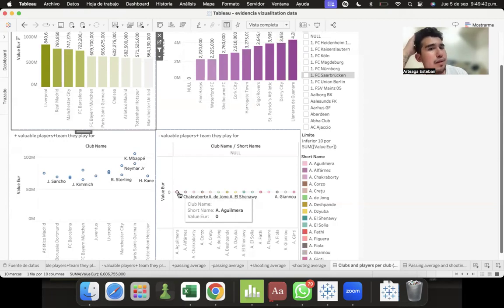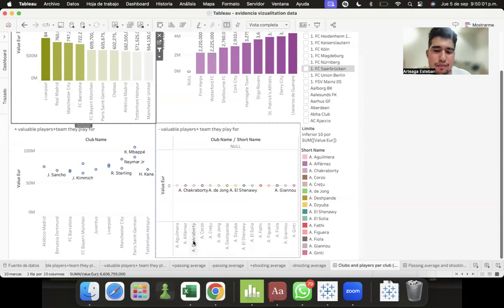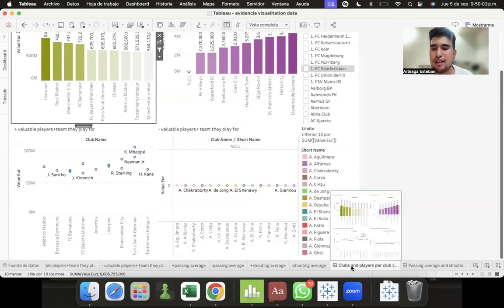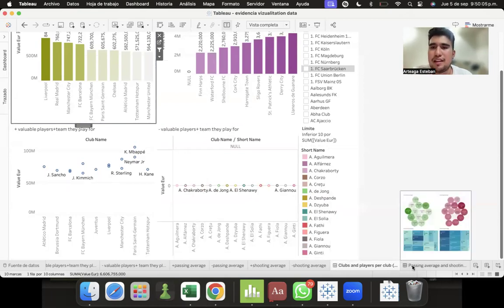If I were a soccer team and I wanted to buy him, it would be free for me. So this is an example of players in teams that we don't know which teams they play for. There are teams like poor teams or something like that. But this is like the players with the team.